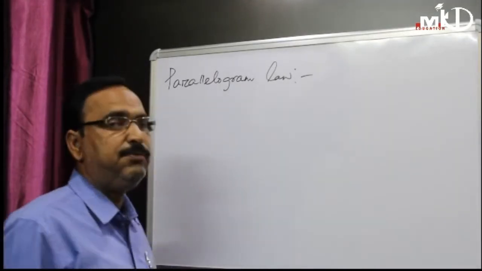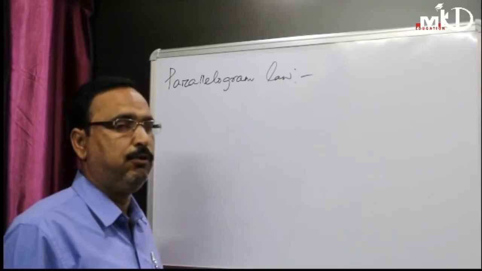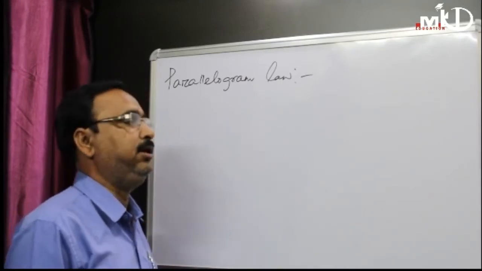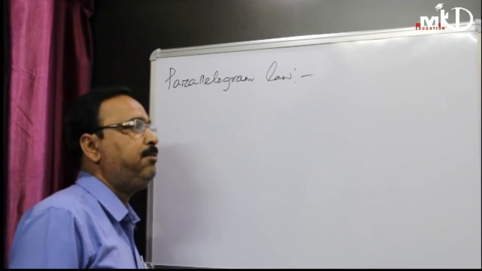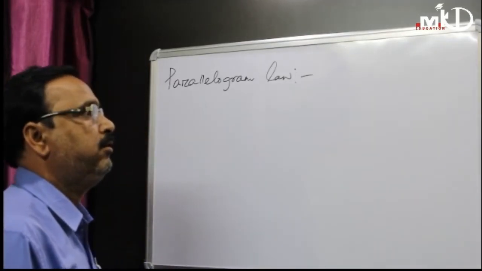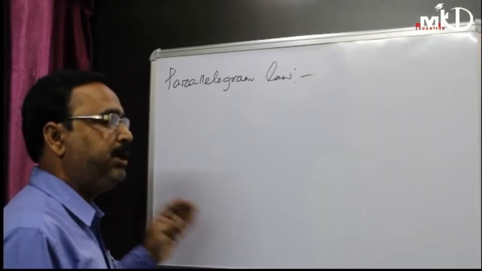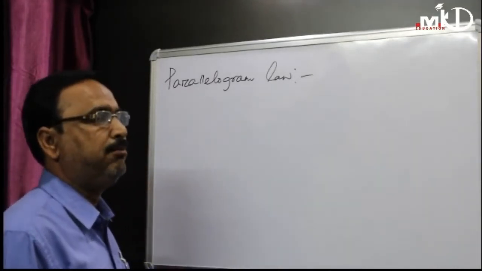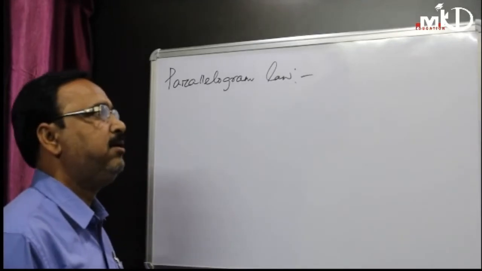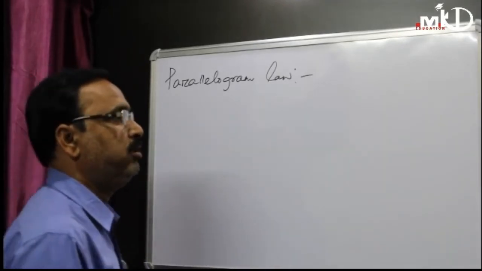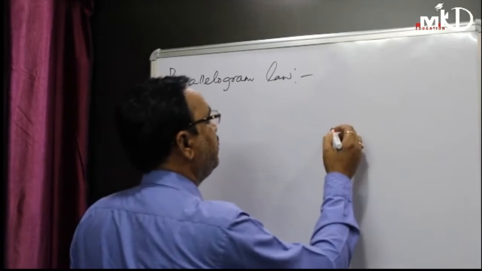It means if two coplanar forces are acting simultaneously on a particle or on a body, and are represented in magnitude and direction by the two adjacent sides of a parallelogram, then see.